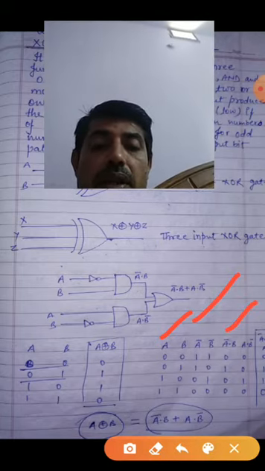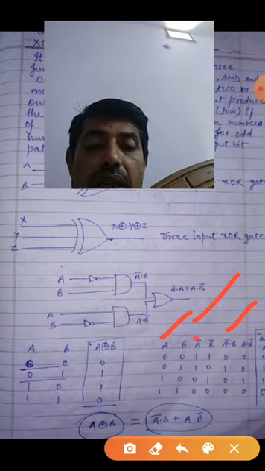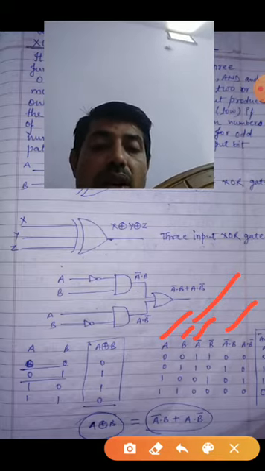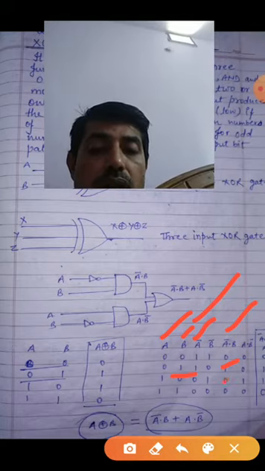A bar dot B. So this is A bar and this is B. So A bar and B means what? AND means if all are 1, then it will return 1. Look here, 0 1 0, 1 1 1 0 0.